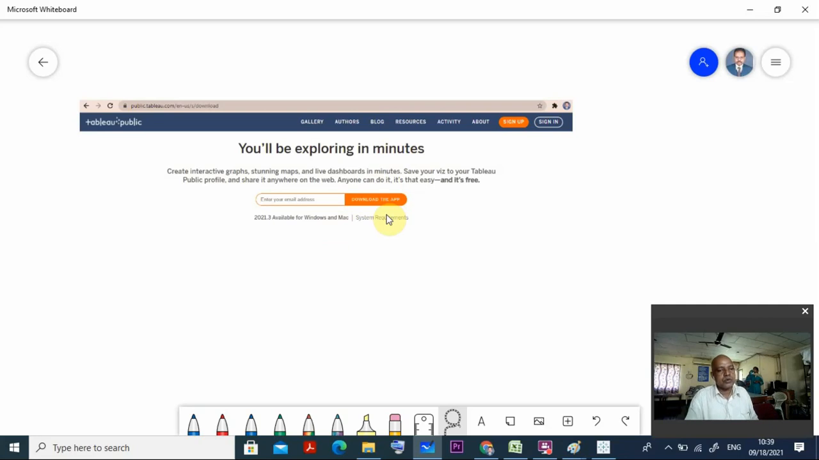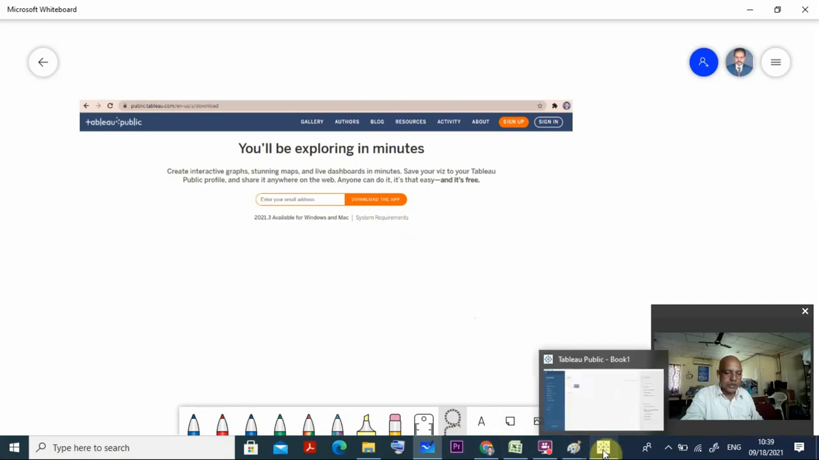After downloading, just double click and install it. Because this is Tableau Public, you have all the features but fewer compared to the licensed software, for which you have to pay. Initially, for learning purposes, I don't suggest paying, so you can go for this. Then once it is installed, we can go for Tableau.